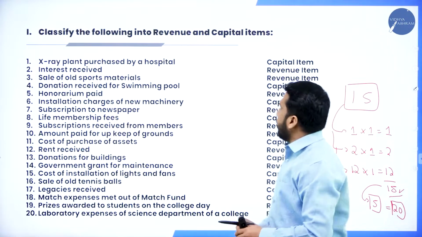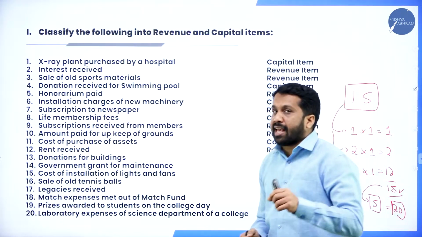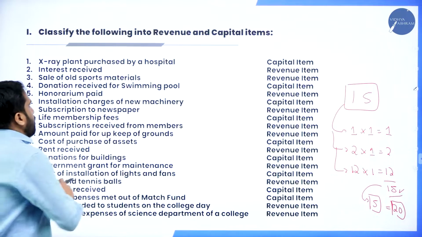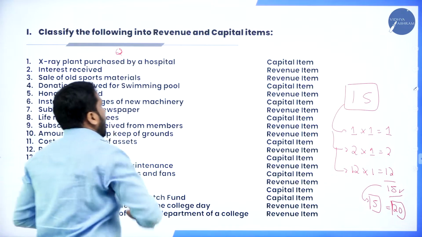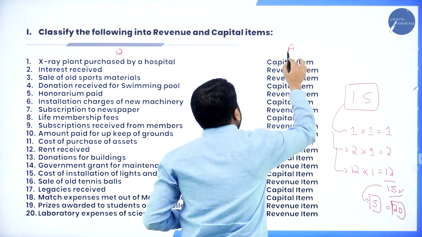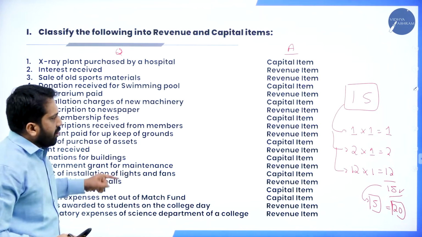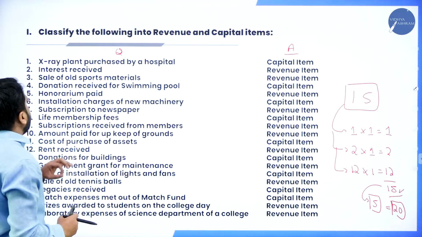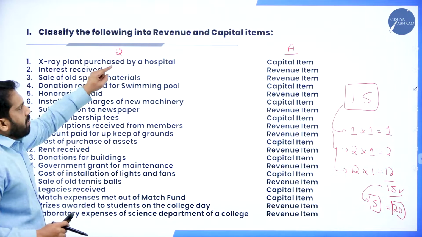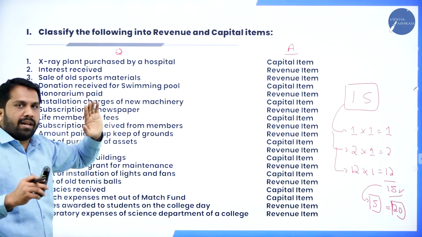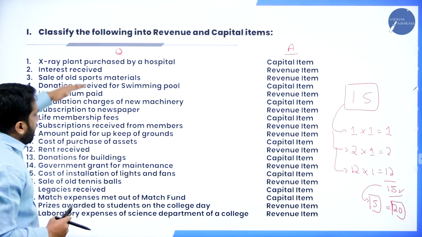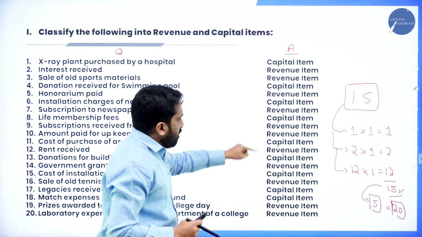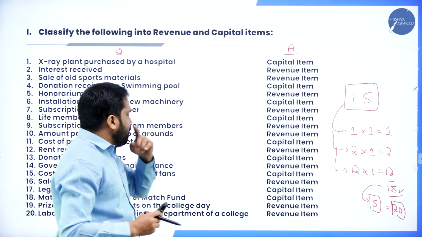You're supposed to write what kind of expenditure it is, whether it is capital or revenue. This will be your question and this will be your answer. How will your question be? They will ask you to classify the following into revenue and capital items, and they will ask any 5 out of this. What should be your answer? This should be your answer. Clear? I'll give you one shortcut.